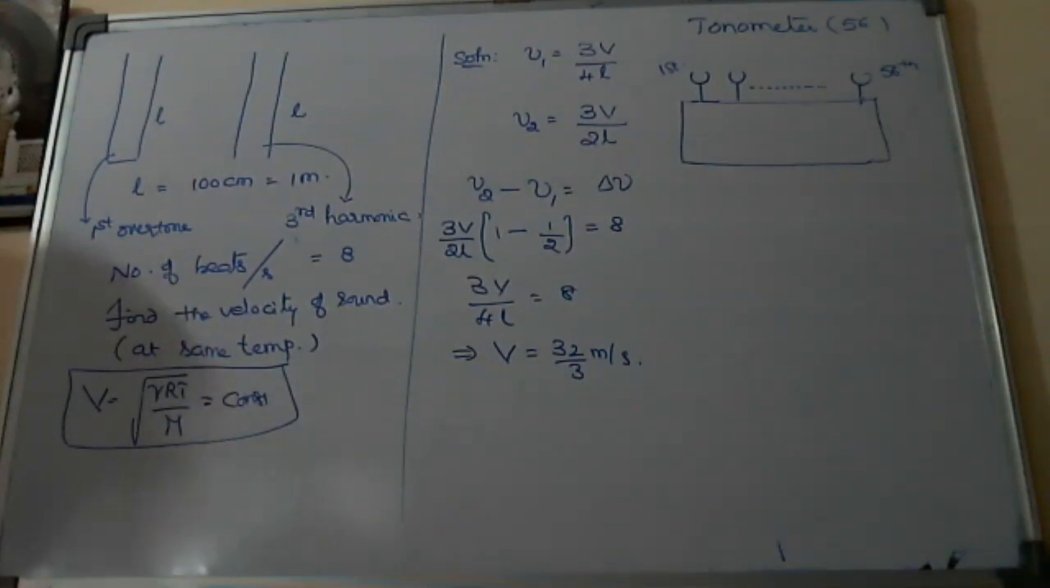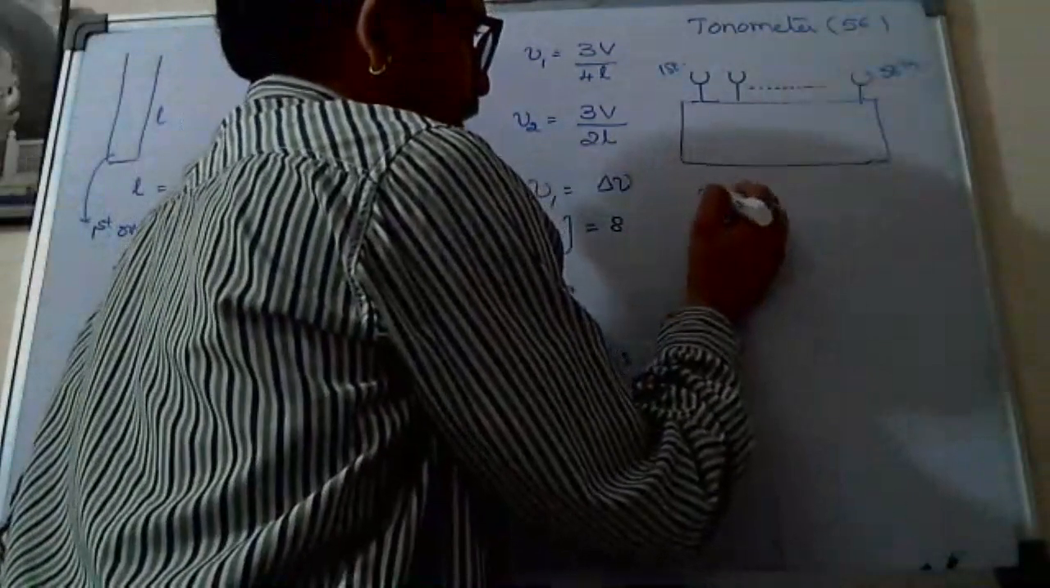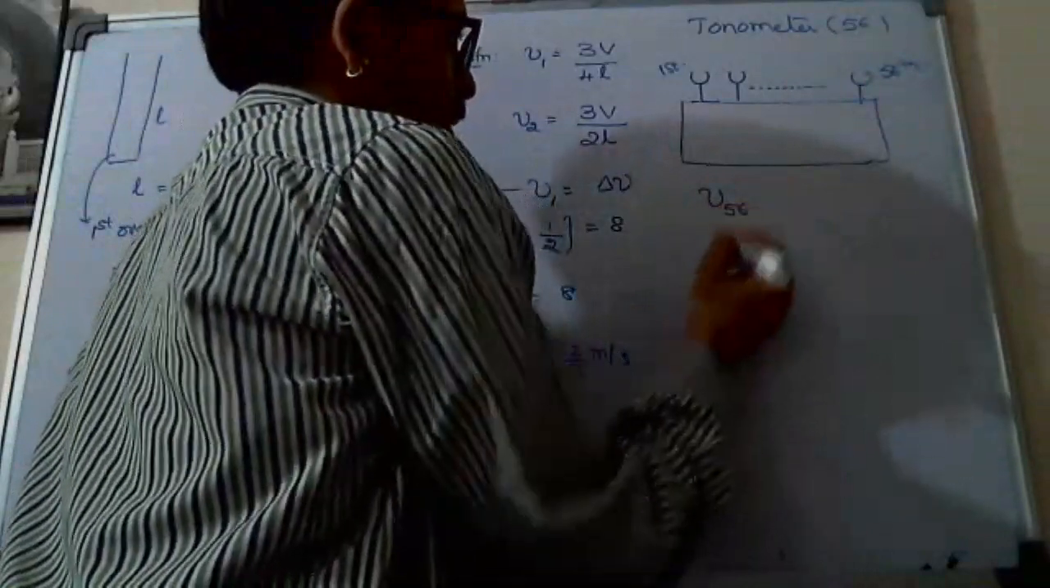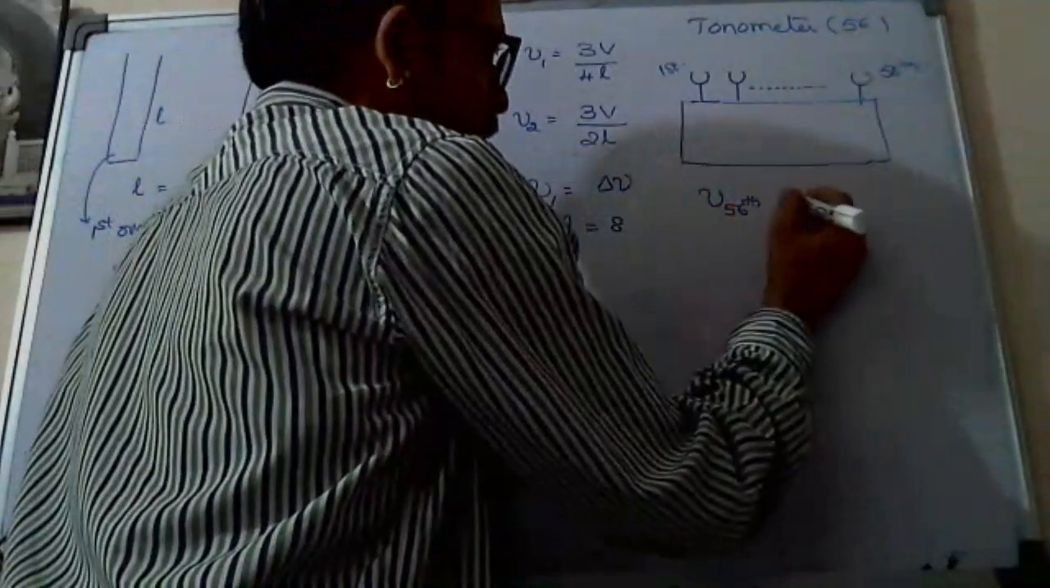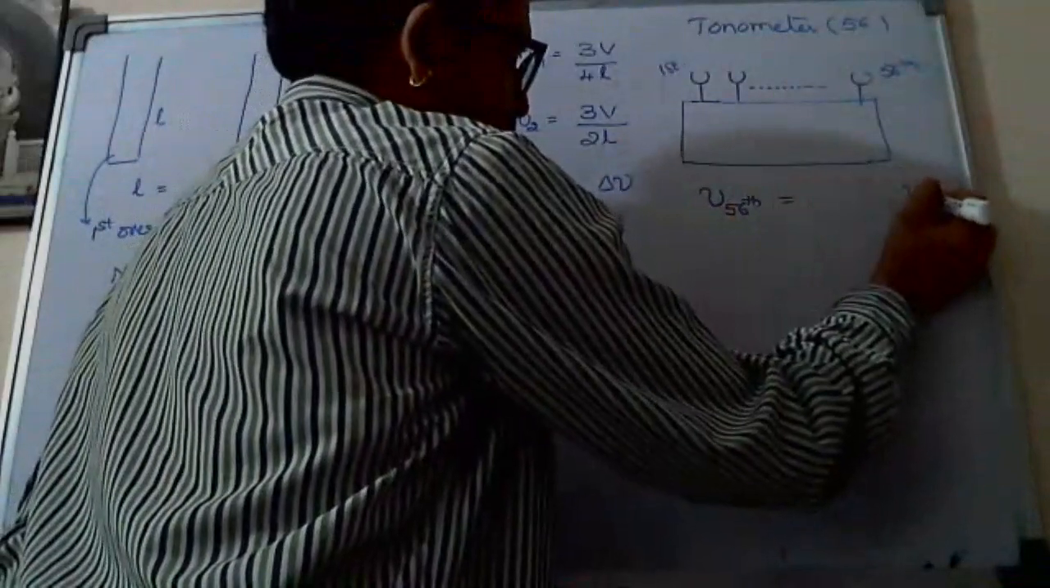No, the number will be changed. This tonometer consists of 56. Okay sir. From problem to problem, that number will be changed. Okay, and here he said the frequency of the last tuning fork, that is 56, the frequency of 56 is in octave with the first.